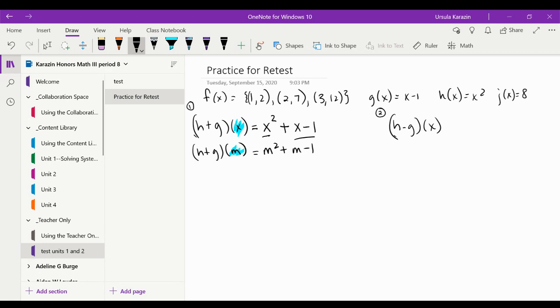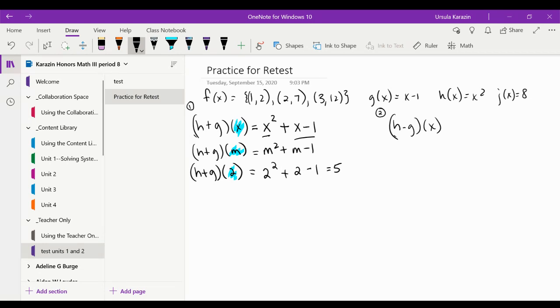Okay, so I'm just swapping out. I'm substituting. In place of the X's, I put M's. Now, what if they put a number here that they wanted to use? So now that means everywhere I saw a variable, a letter, above, I have to put a 2. There was an M squared, so now it's a 2 squared. There was an M, so that's just a 2. So that is 4 plus 2 is 6 minus 1 is 5.